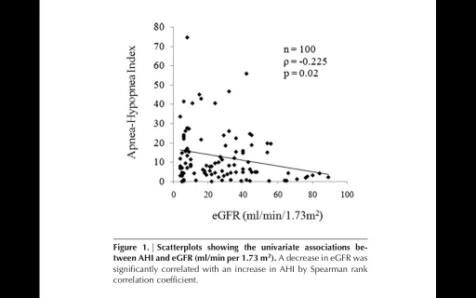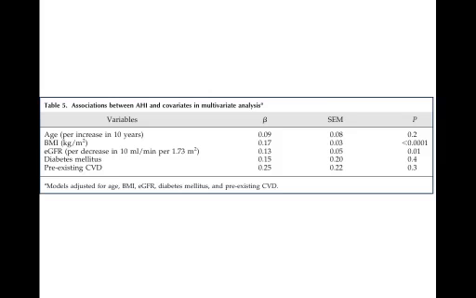For the apnea-hypopnea index, this graph shows a linear correlation, telling us that as your GFR comes down, your AHI goes up, meaning there is more chance of these patients developing obstructive sleep apnea. And this Spearman correlation tells us there is a clear-cut association between all the variables, including age, BMI, decreasing GFR, diabetes, and pre-existing CVD, and the chances of developing sleep apnea.